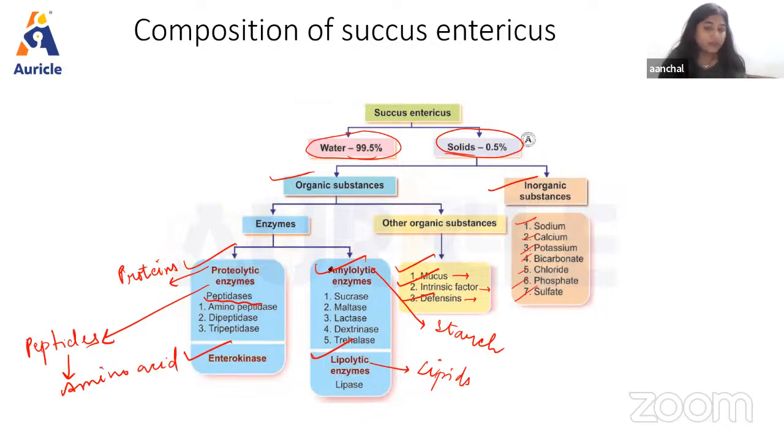Then we have the amylolytic enzymes of succus entericus, as we have discussed: lactase, sucrase, maltase. They convert the disaccharides into two molecules of monosaccharides, right?